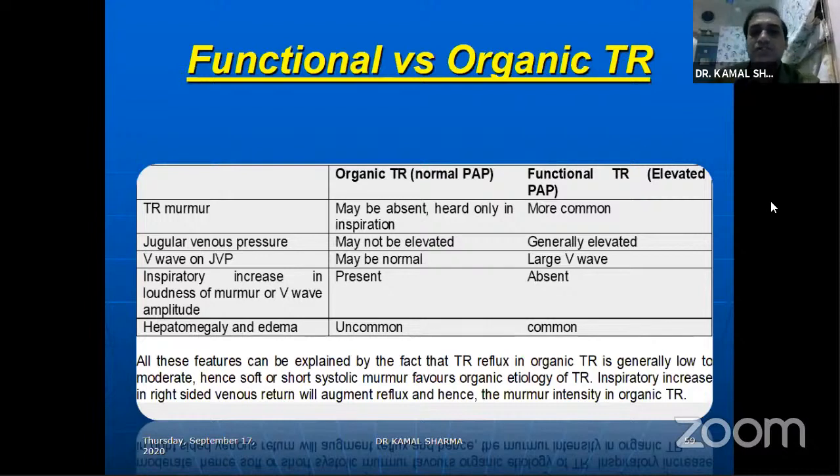TR murmur is very often heard because of the high pressure in functional TR. But in organic, the gradient, as you know, is very minimal. The murmur may or may not be heard. But very importantly, inspiratory increase is present in organic TR, because small changes in pressure by respiration, leg raising or volume changes will reflect in the intensity of the murmur where the pressures are normal. So that is in the organic TR. But in functional TR, where the pressures are systemic pressures, small changes by leg raising, volume changing or respiration will not change the murmur intensity. So hepatomegaly and edema are findings of organic TR.